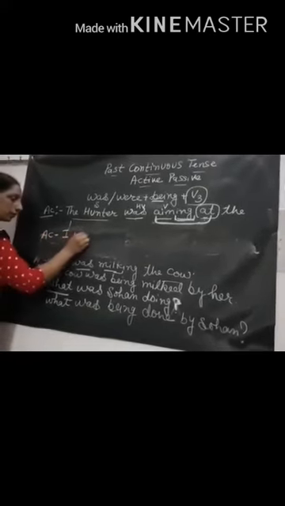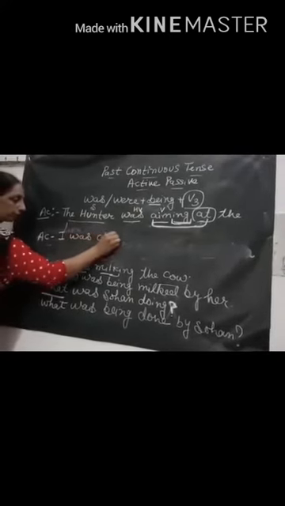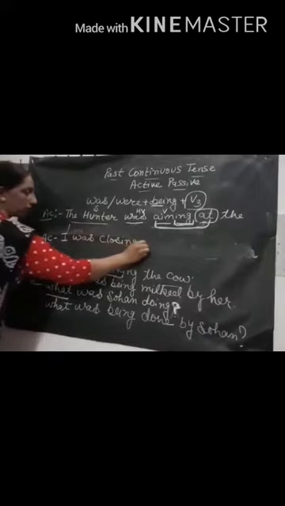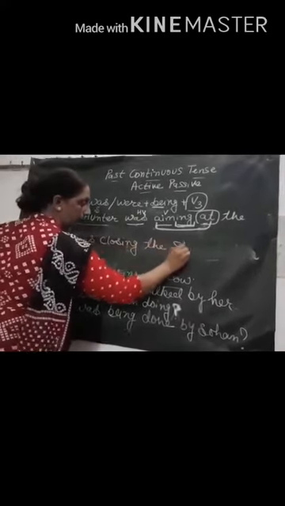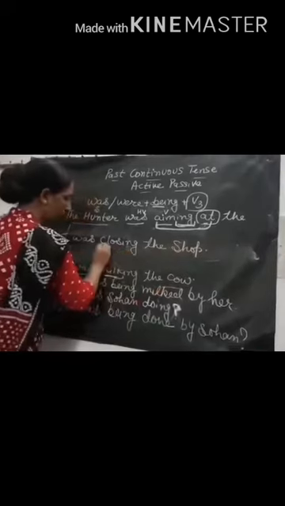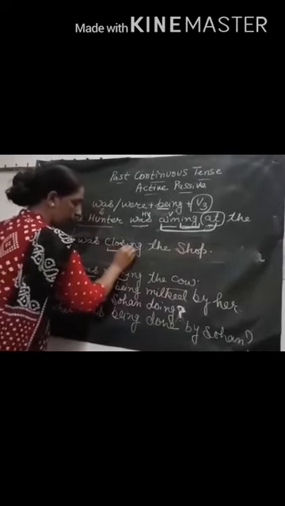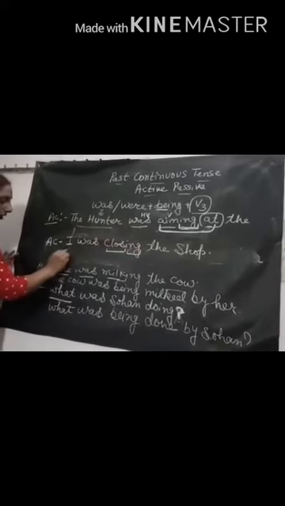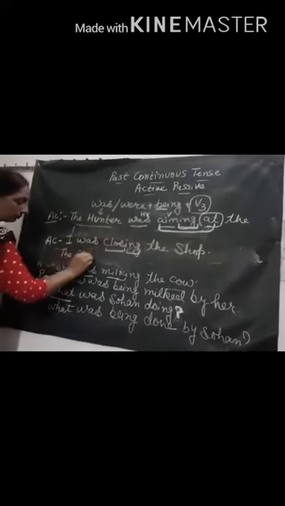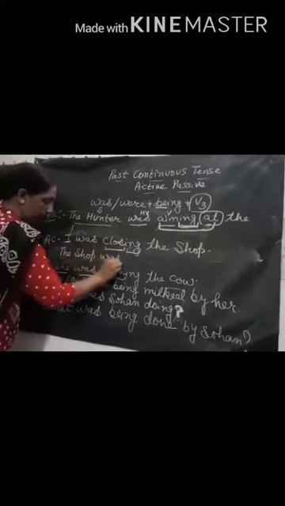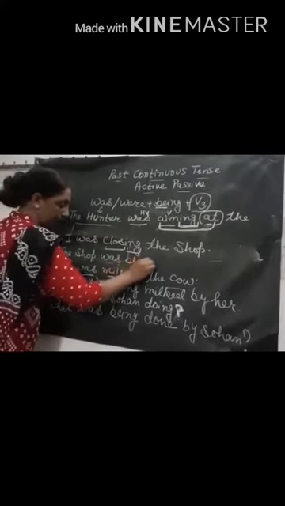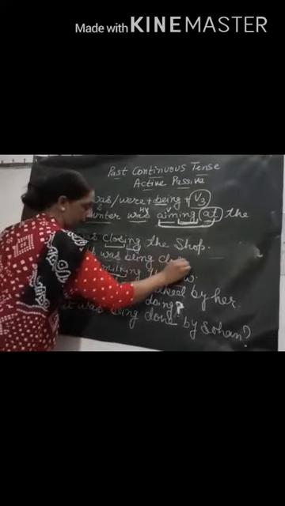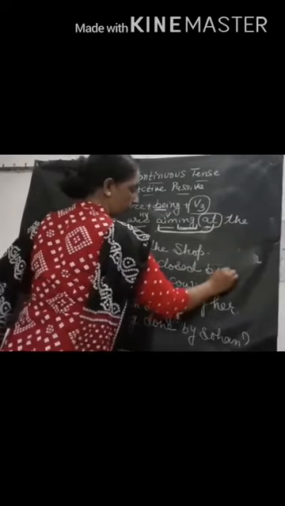Continuous sentences, I think, are really simple, very interesting and easy to make. Now the shop is there at the very beginning. The shop is singular, was being closed by, I change into me.